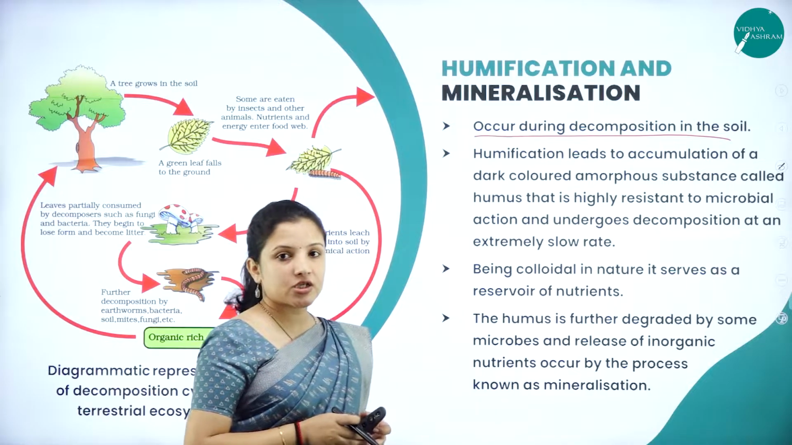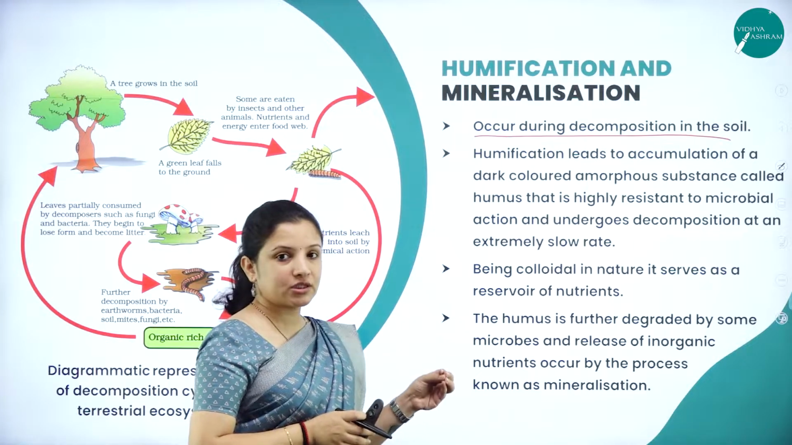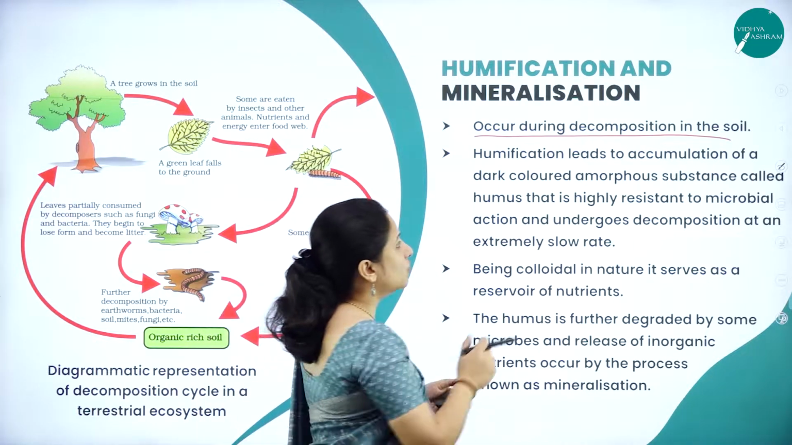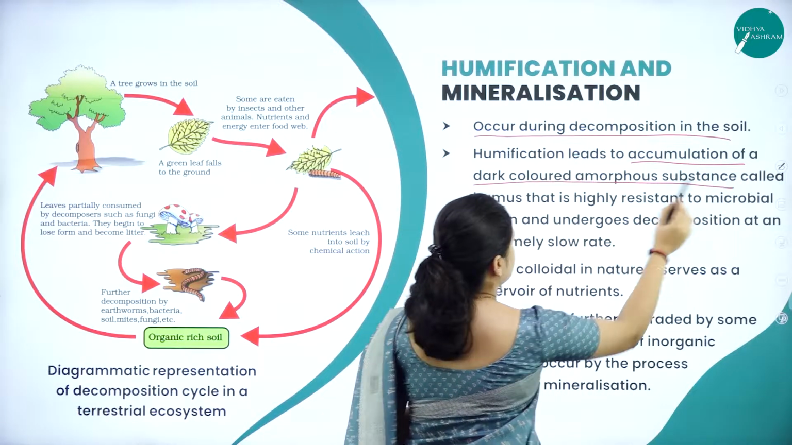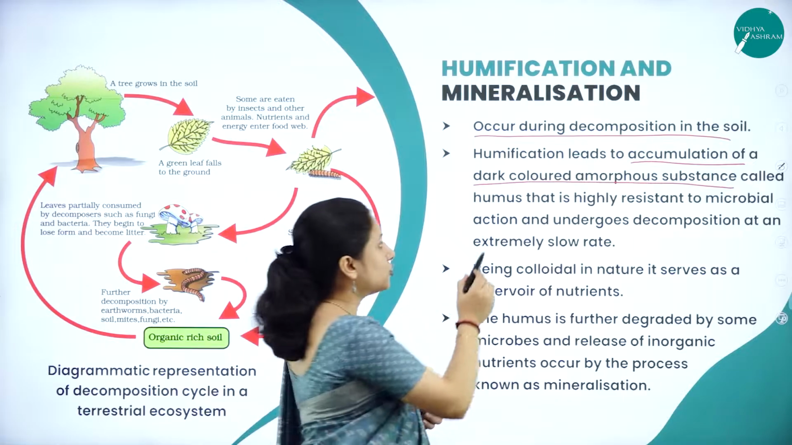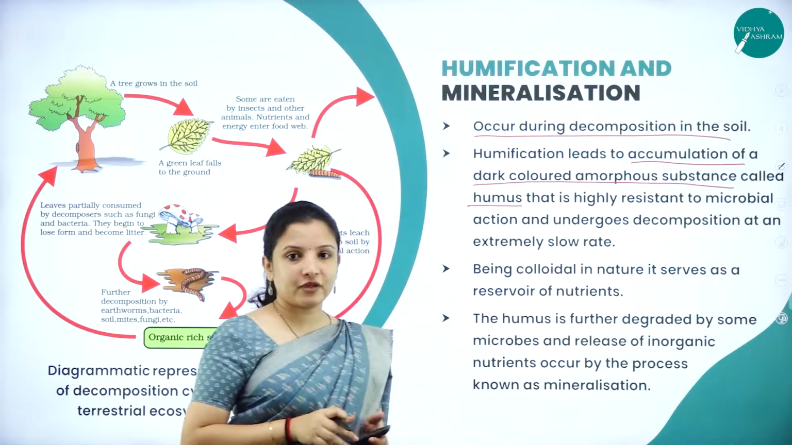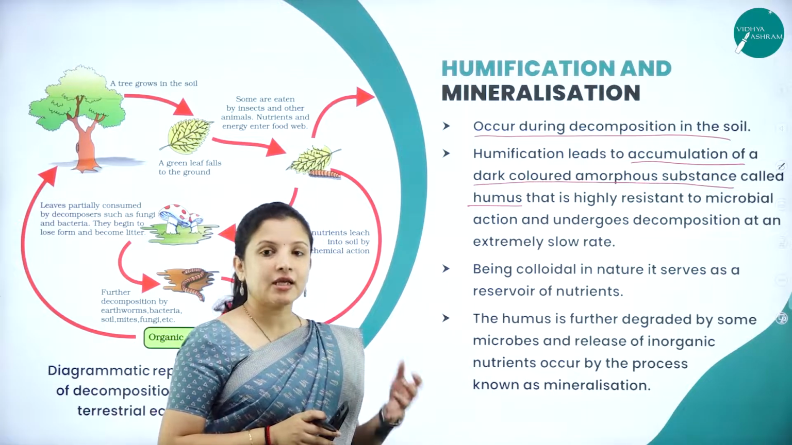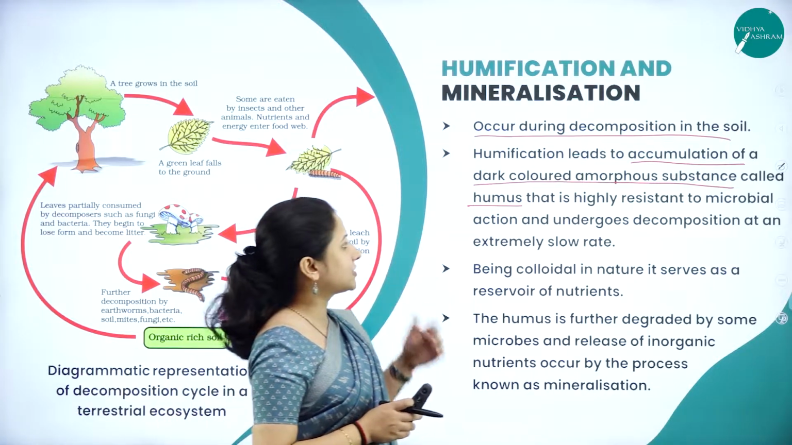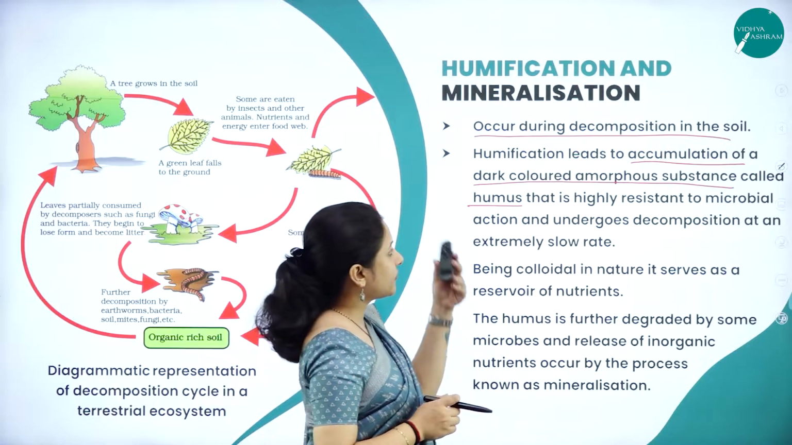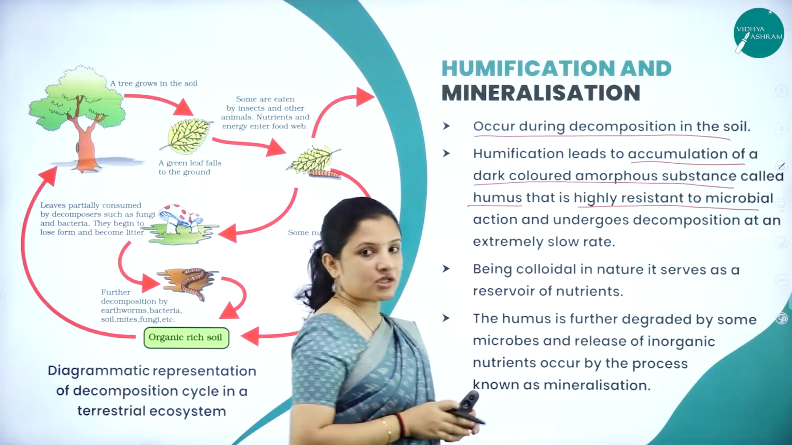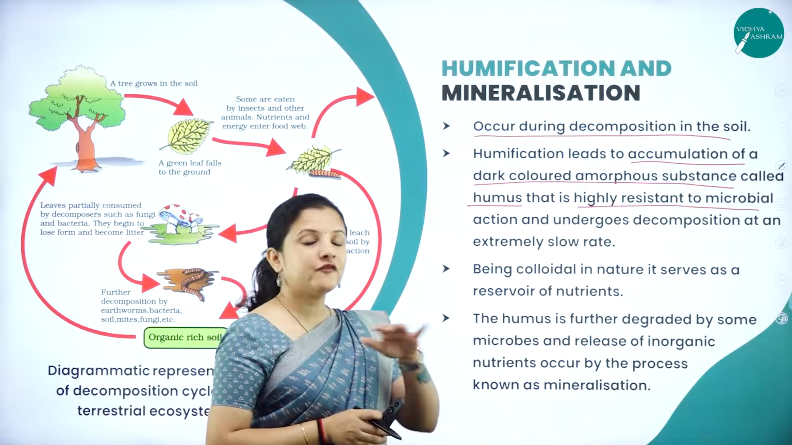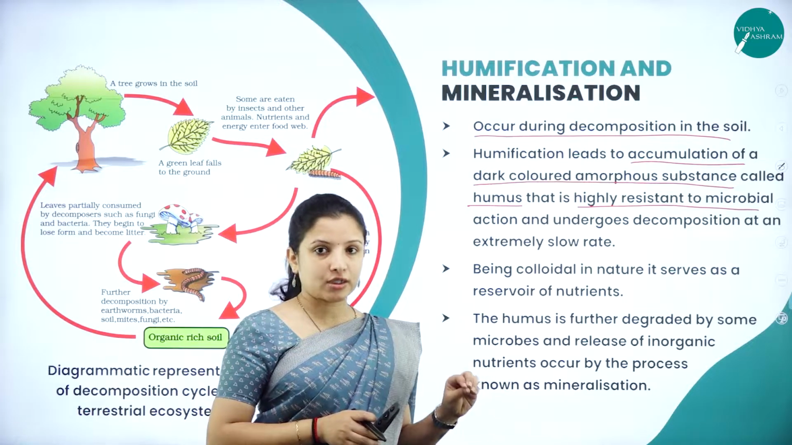Humification is a process which leads to the accumulation of a dark colored amorphous substance called humus. So, what happens in humification? In simple terms, humus is formed. Humus gets formed in humification, and this humus is highly resistant to microbial action. So, once the humus is formed, further decomposition will not take place.